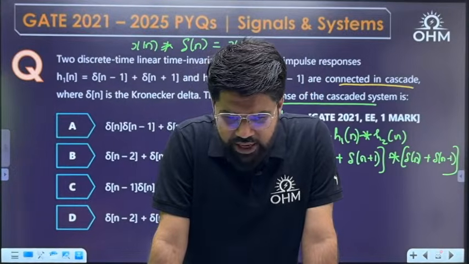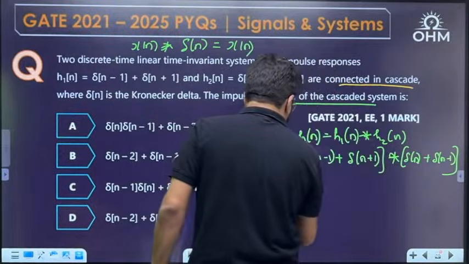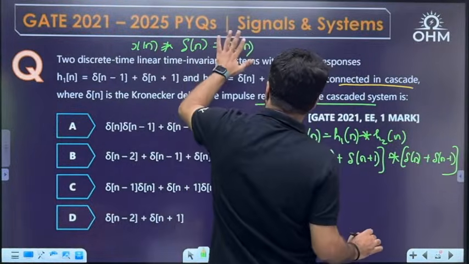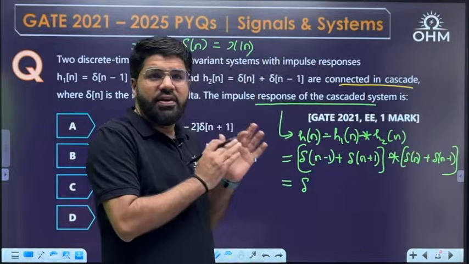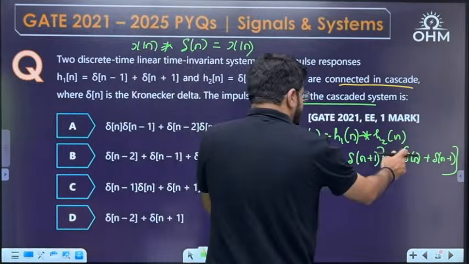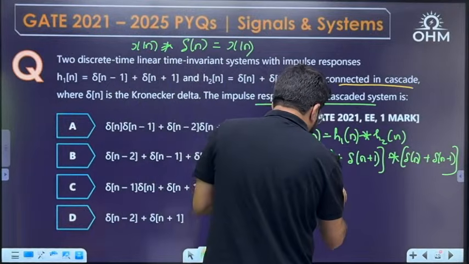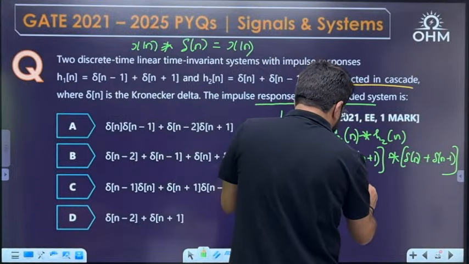Ricky has the answer as of now B. Okay, let's check it out. Delta convolved with x is x, so delta convolved with delta is also delta. But time shifting says that if any one signal in the convolution is shifted, the output is shifted by the same measure. So delta n minus 1 convolved with delta n will be delta n minus 1. Delta n minus 1 again with delta n minus 1 will be delta n minus 2.